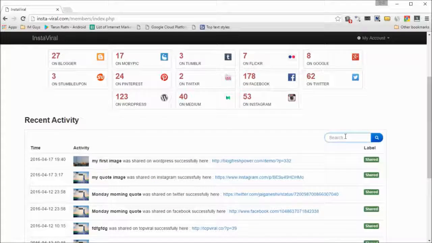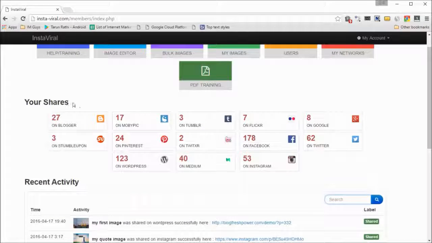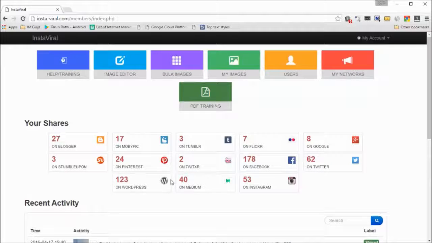You can even search for stuff. So if you want to search for a particular image or a particular network, you can type in a keyword, and InstaViral will filter down only to those results. And here you will see a list of your shares. As you can see, I have shared 27 images on Blogger, 17 on Mobypic, 3 on Tumblr, on Flickr, on Facebook, on WordPress, on Twitter, and all these other places. So that works, and it gives you a complete report of everything.